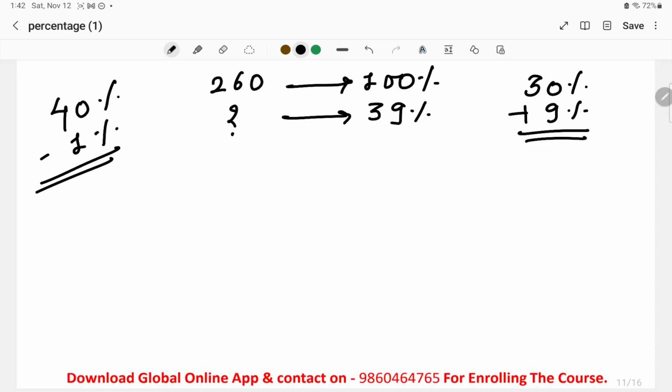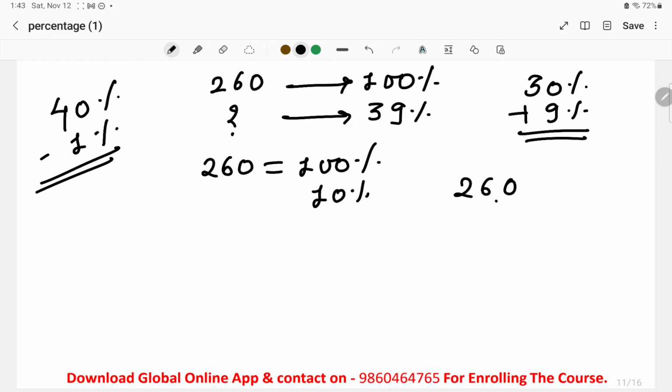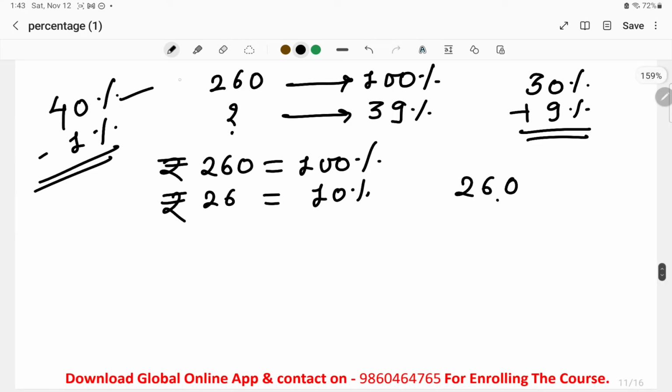Okay, so here look, 260 rupees is equivalent to 100%. To find its 10%, what you will do is put a decimal point after one digit. So 26 rupees is nothing but the 10% of rupees 260. Okay, now we have calculated the 10%. We have to find the 40%.